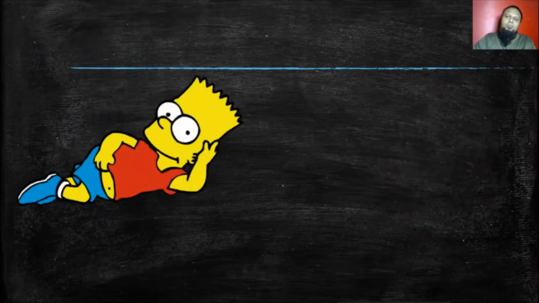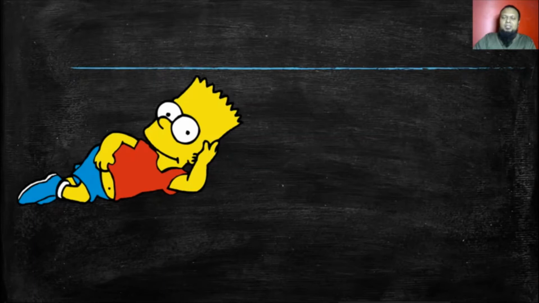Do you know him? He is Bart Simpson, one of my favorite cartoon characters. He is always happy, a naughty, interesting character. If you have ever seen The Simpsons, definitely you have watched him.